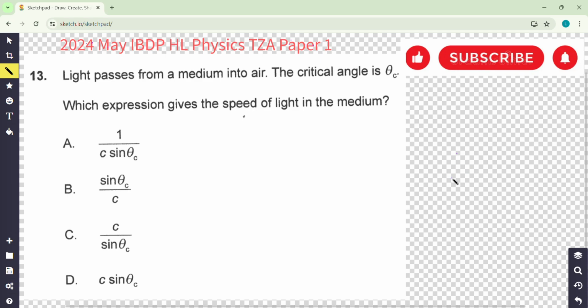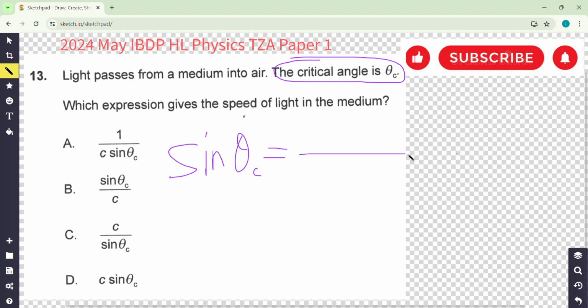Welcome back. Question 13 is about critical angle. It means about total internal reflection. So you remember sine theta c equals a ratio, right? Easy to remember the thing because you need to have a solution for sine theta c, and sine theta c is smaller than 1. So it must be a small number over a big number.